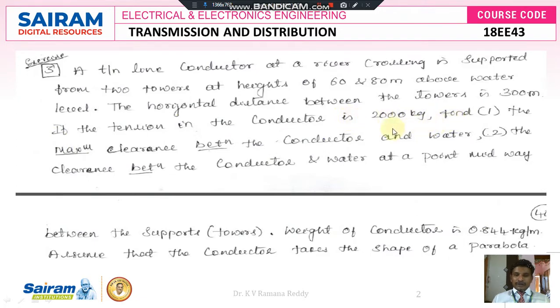We have to find the maximum clearance between the conductor and water, and the clearance between the conductor and water at the midpoint. The weight of the conductor is 0.844 kg per meter. For reference, the shape of the conductor is like a parabola.